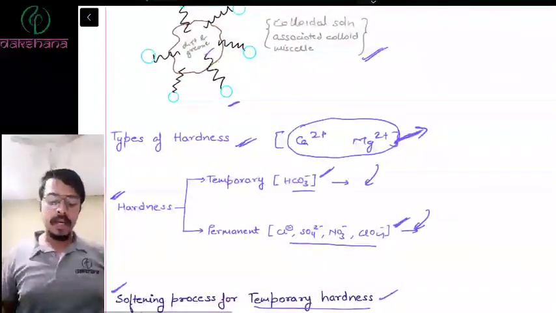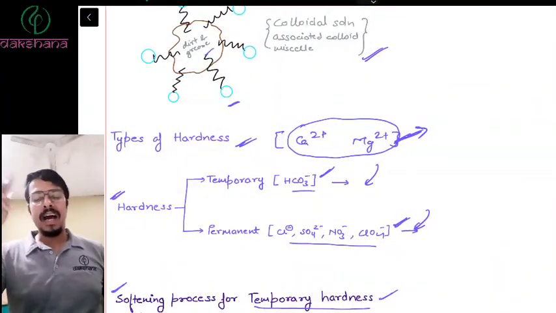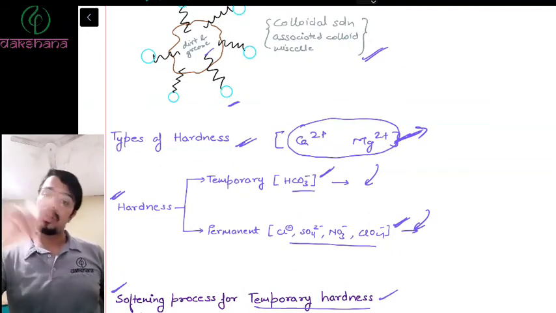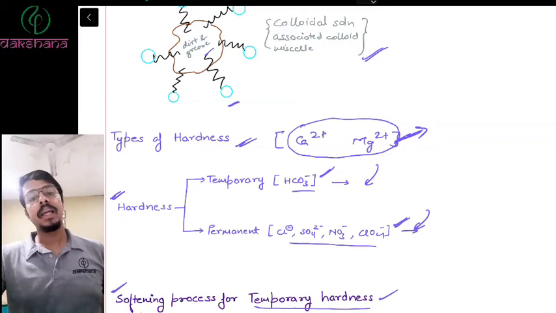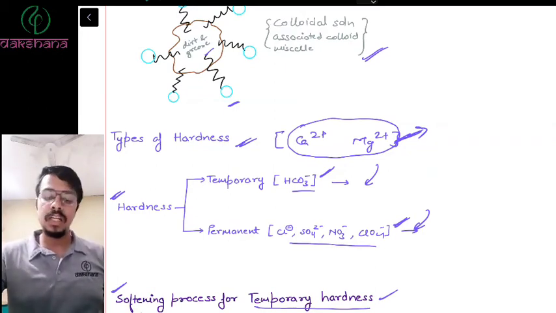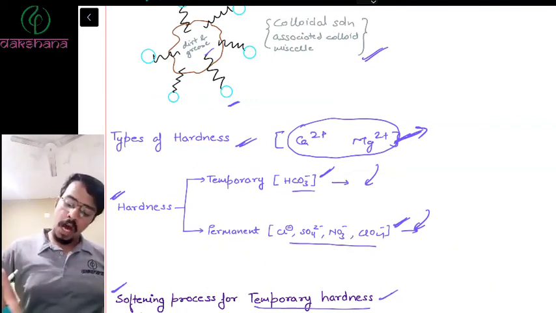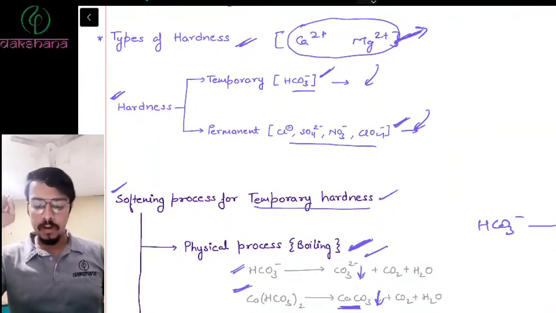Now, types of hardness. Two types of hardness. See, hardness is because of calcium and magnesium, but there are two types of hardness. One, temporary, created by the bicarbonates of calcium and magnesium, and permanent, created by the chlorides, sulfates, and other anions of calcium and magnesium. How do you remove it? The removing process is known as the softening process.